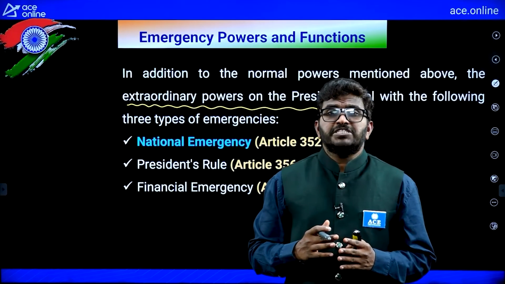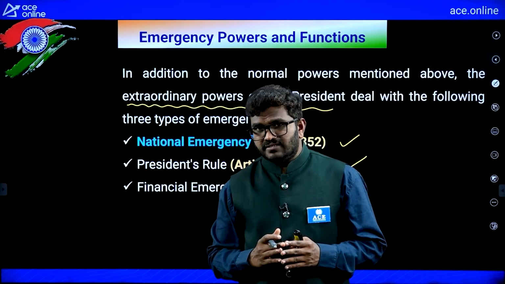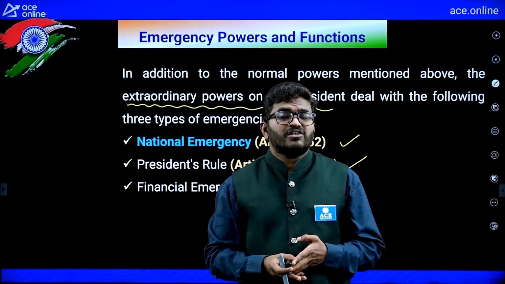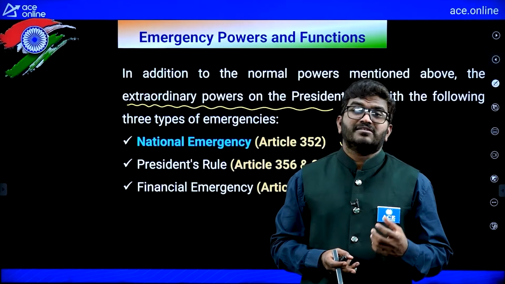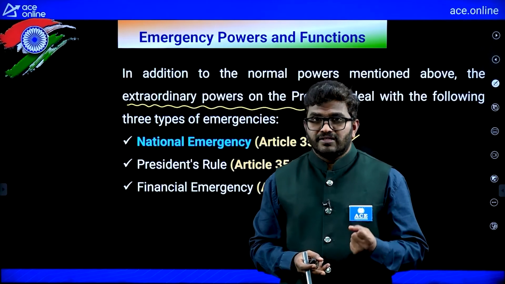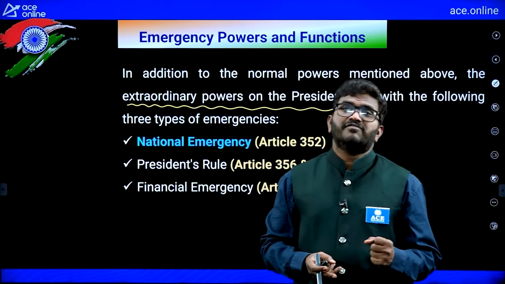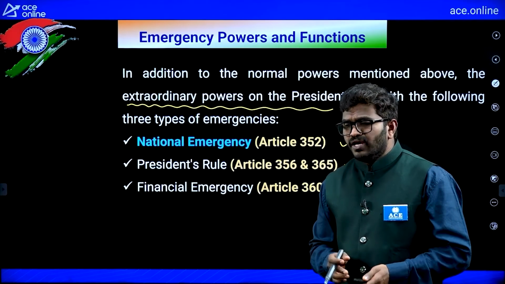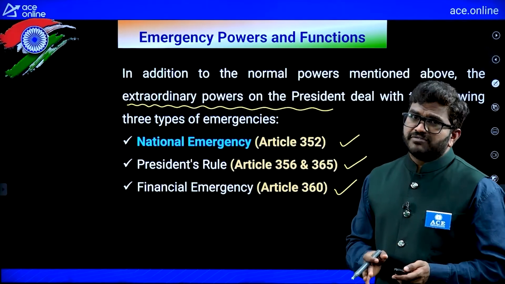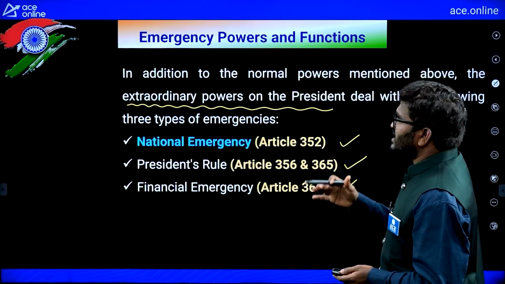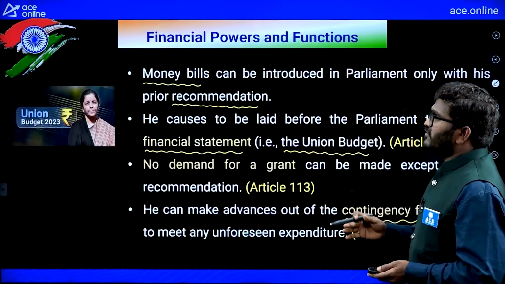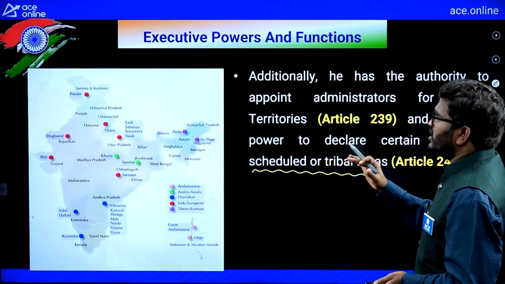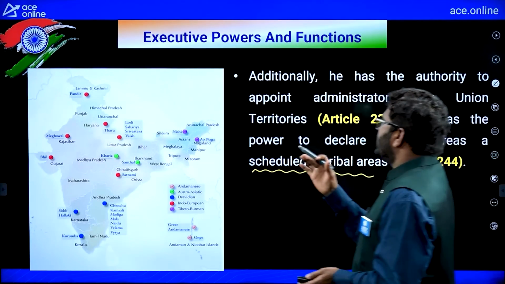Like you can take: explain the impeachment procedure of a president. So you should explain that, I already gave. Or what are the qualifications required to elect the president, or otherwise the powers of the president. This type of questions they will ask you for your exam. So if they ask you the powers of the president, you need not write everything. You can write at least one point for each power.